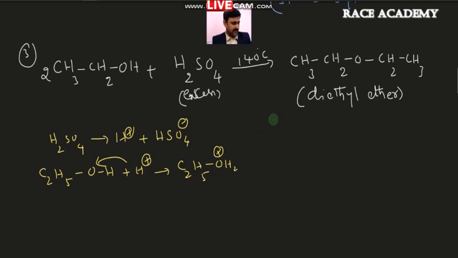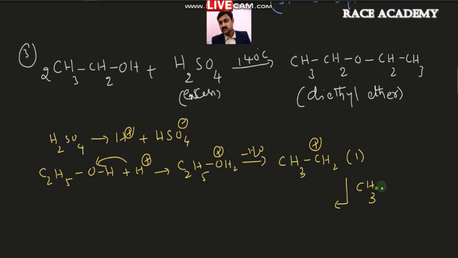Now if you try to remove this water molecule, then one of the carbons in this ethyl group will become a carbocation. So if you remove water as per the dehydration concepts, then this CH3CH2+ will become a carbocation and water gets removed. This is the first molecule I have taken. And what about the second molecule? When you employ the second molecule over this one, the second molecule is also ethyl alcohol, that is CH3CH2OH.